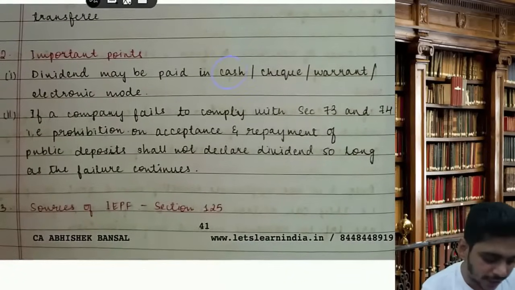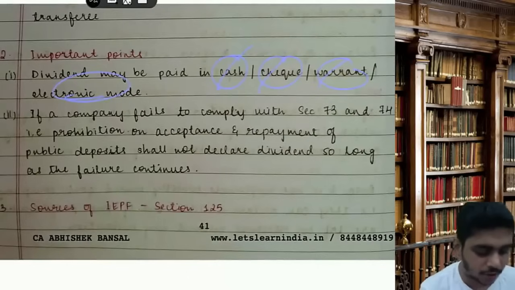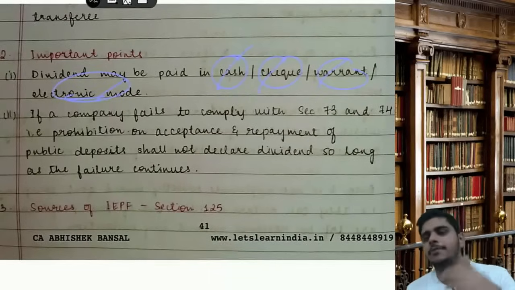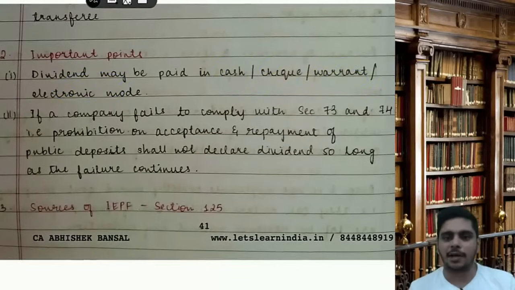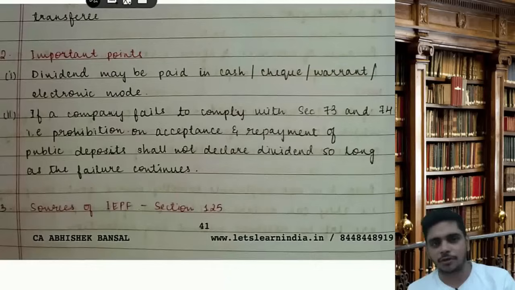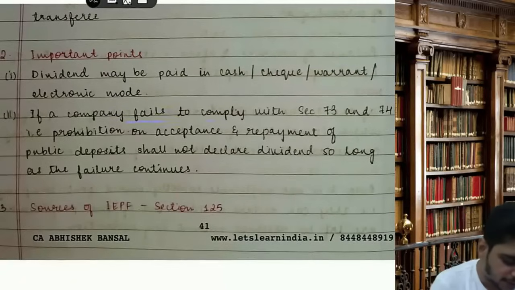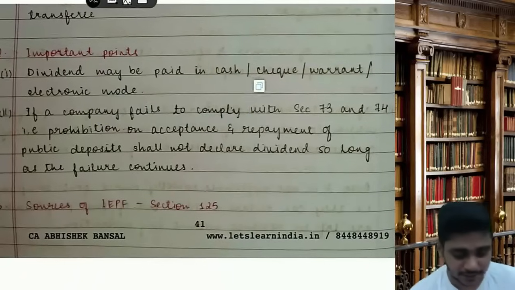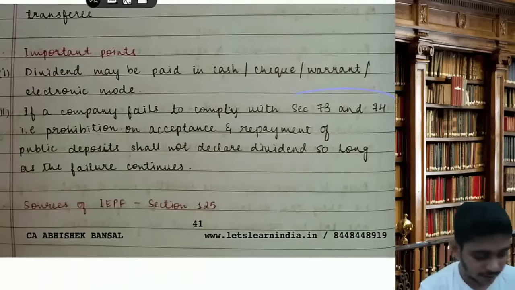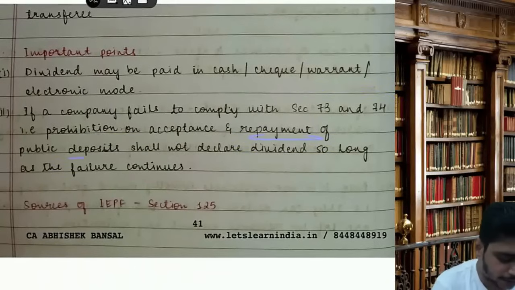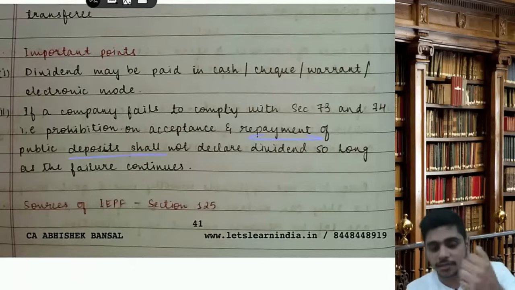Dividend may be paid in cash or check or warrant or electronic mode, but it can't be paid in kind. MCQ: it can't be paid in kind. Dividend can be paid in cash, check, warrant or electronic mode. If a company fails to comply with section 73 and 74, that is prohibition on acceptance and repayment of public deposit, they shall not declare dividend so long as the failure continues.